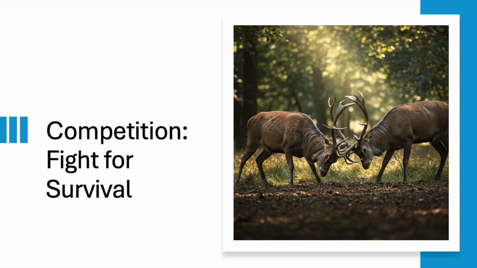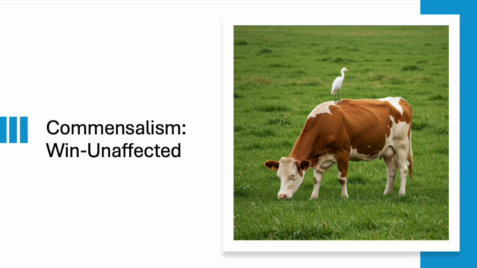Commensalism is a relationship where one organism benefits while the other organism is neither harmed nor helped. Cattle egrets often follow herds of grazing animals. As the cattle disturb the ground, they flush out insects that the egrets then feed on. The grazing animals are not significantly impacted by the presence of the egrets.